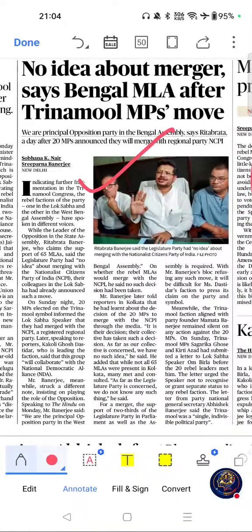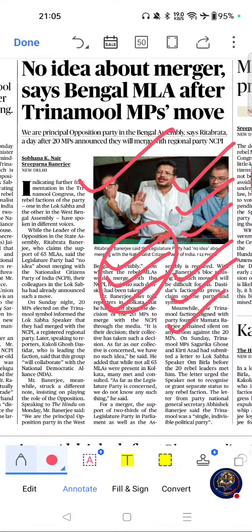This one. No idea about merger, says Bengal MLA after Trinamool MP's move. If you see the importance of this article, practical application of anti-defection law, and this helps understand legislative party structure and relevant for constitutional interpretations. Questions have appeared on defection law, political parties, state legislatures. Key themes related to this article are legislative party, political defections, constitutional interpretations. These are the key themes related to this article.